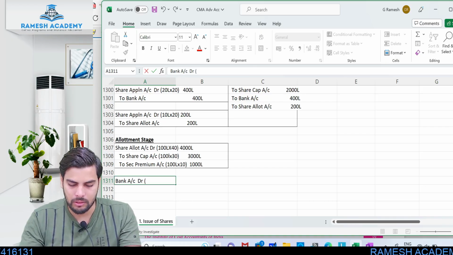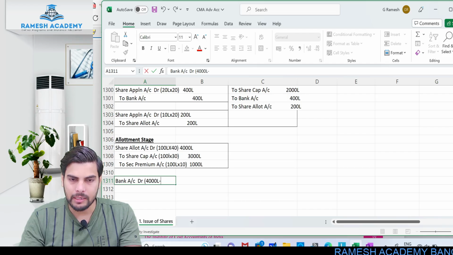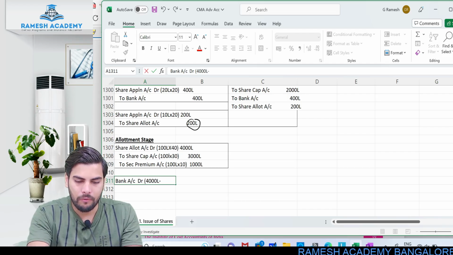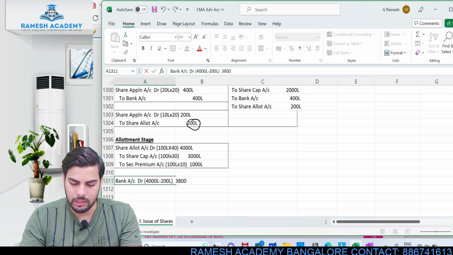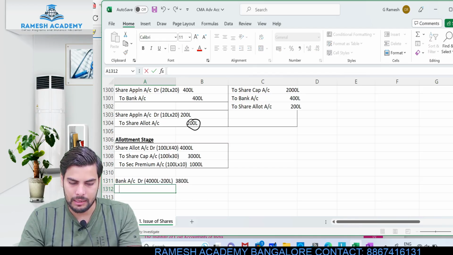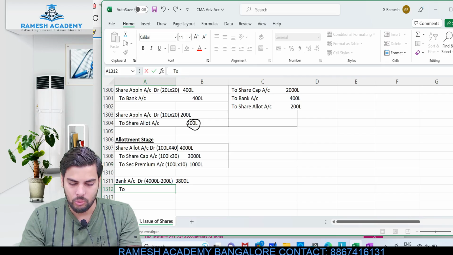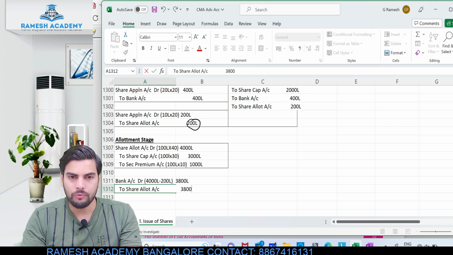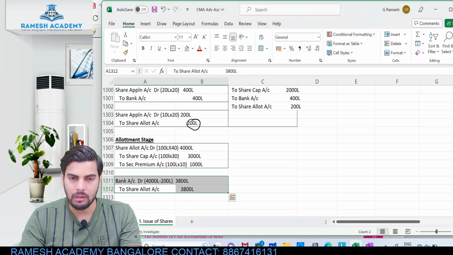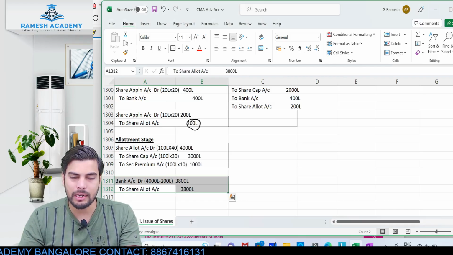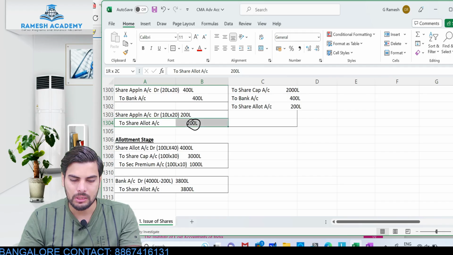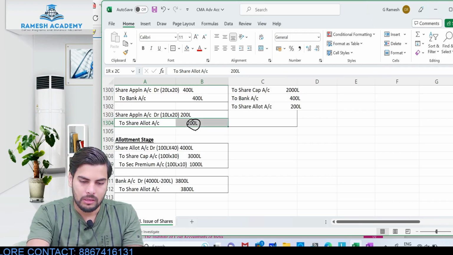How did I get this 3800? 4000 lakh minus this 200 lakh of excess application money already adjusted towards allotment, so you need to deduct it. So 3800 lakh to share allotment account. I'll not be collecting the entire 4000 lakh over here. The reason is very simple: I've already collected excess money at the time of application, which gets adjusted towards allotment to the extent of this 200 lakh. Is this clear?